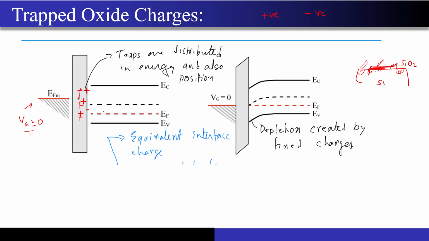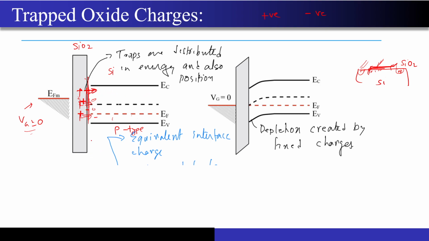Because of these positive charges, first of all, this material is p type, so there are abundant holes present everywhere throughout the material. So because of these positive charges, what will happen? These holes will by default get pushed away from the semiconductor-oxide interface. This is SiO2 and this is Si, and this is my interface. So the holes which are present near this interface will face a push on the right hand side, and they will be moving away towards the bulk region.